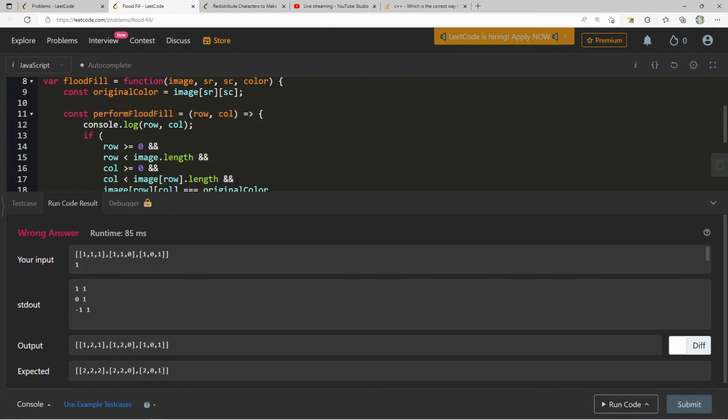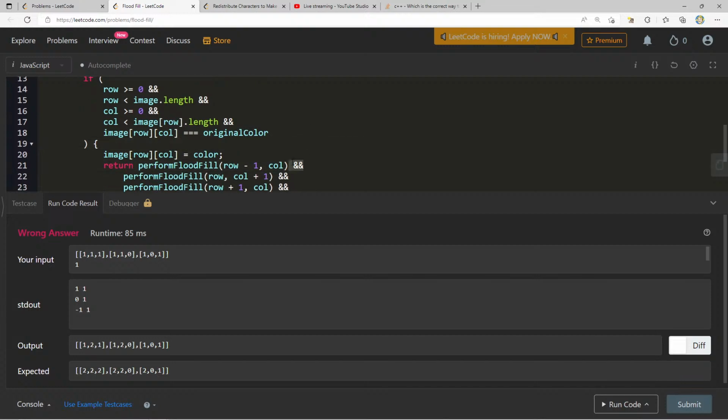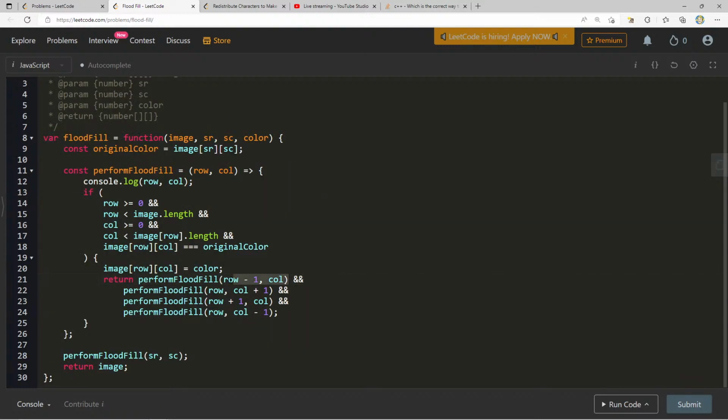As soon as it went to -1, 1, that should have, oh, is it because, you know what? What's most likely happening is this might be short-circuiting because it sees that maybe this is false and it doesn't even attempt to do the other ones.